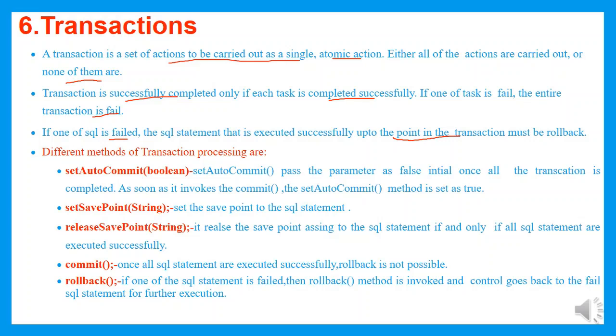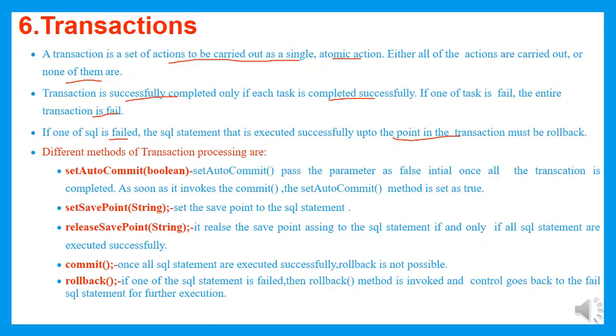Assume only 3 queries are executed, up to adding the details. When I try to execute the 4th query, about the transaction or making the payment, if that query fails, we should not go back from the beginning login page to the transaction page; from exactly where the query has failed, from there onwards we start execution. That is what a transaction says. If all the queries are executed successfully, then my transaction has completed successfully. If one of the tasks fails, the execution should start from the failed query by making use of a rollback.